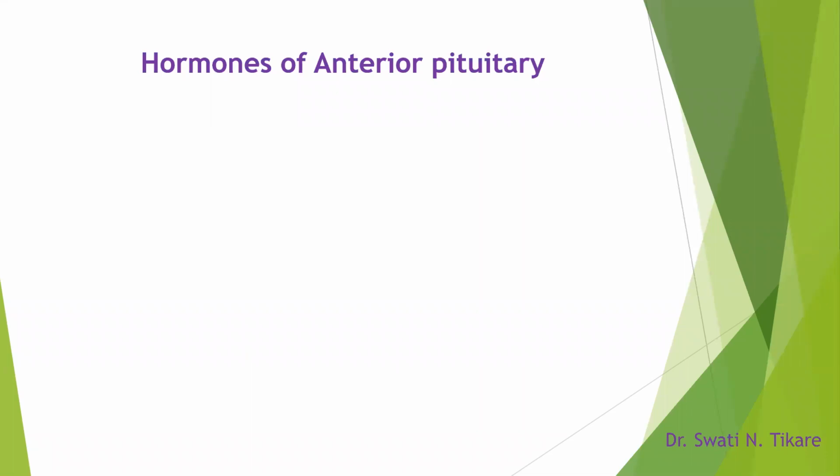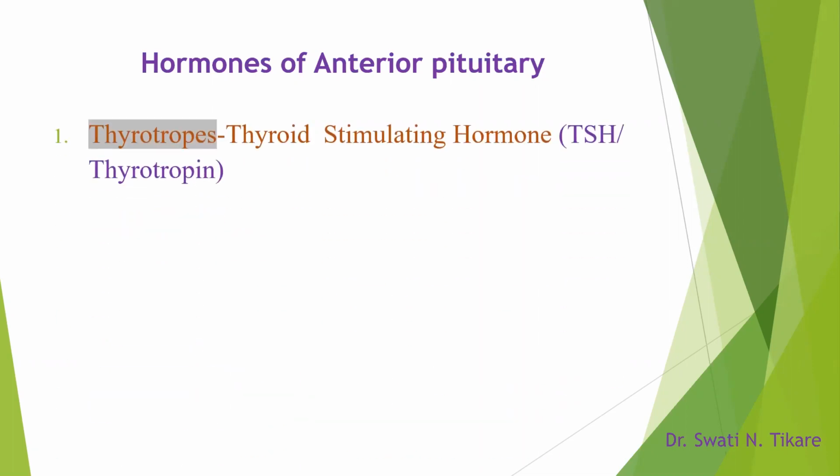Beginning with the hormones of the anterior pituitary, you already know that there are 6 hormones that are released from the anterior pituitary in response to the stimulus that it receives from the hypothalamus in the form of releasing and inhibiting hormones. There are several different types of cells in the anterior pituitary, and each of them gives rise to certain hormones.